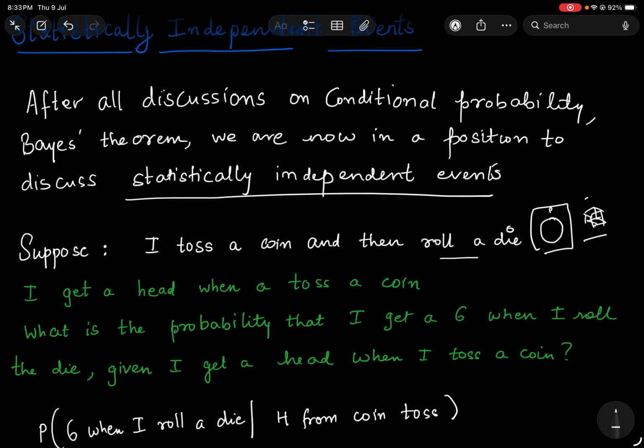Now leave all the formulas behind. Don't think about any formula. Just use your common sense. What do you think the probability of rolling a die will be? You thought it right. It won't change, right? What I get in the coin, now suppose I say that I got a tail in the coin, will that affect my die roll? Not at all, because that is not related to me tossing the coin. There is no relationship there.